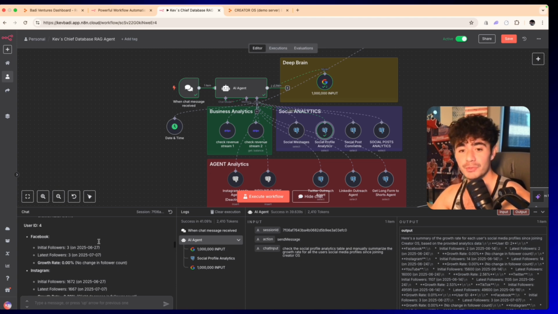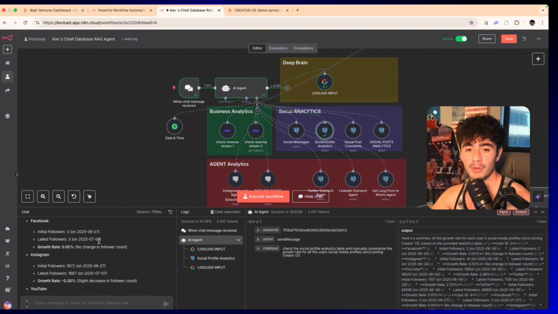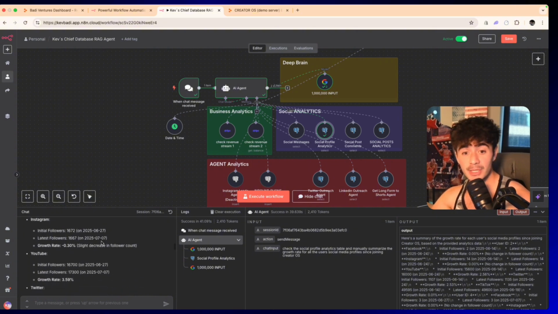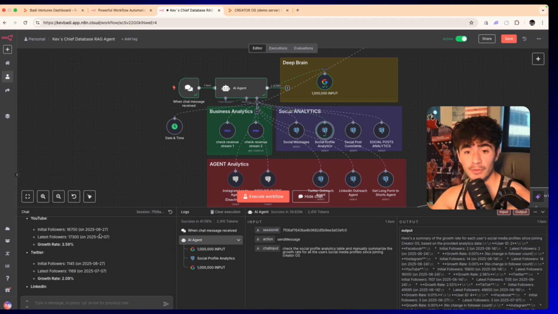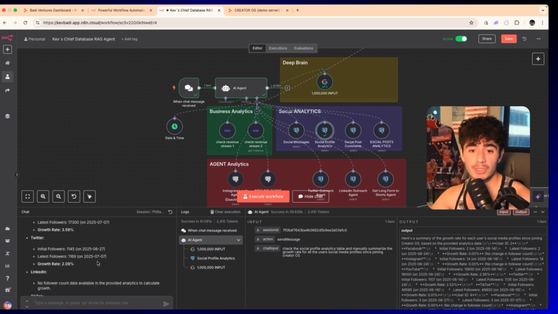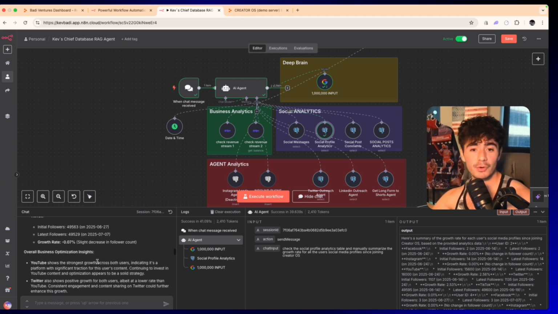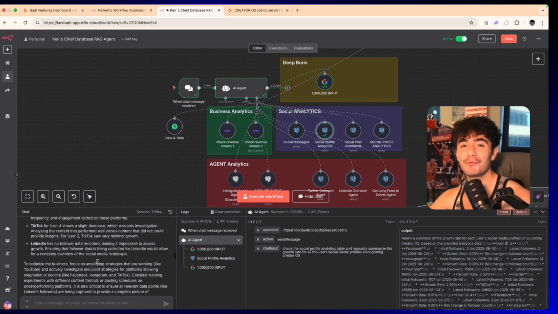And then another user. So now Facebook for user number 4. They didn't grow on Facebook. They actually decreased in Instagram. They grew 3.5% on YouTube over the past 10 days. And they grew 2% on Twitter over the past 10 days. And so this gives us an entire overview for them to see: since you joined our operating system, this is how much you grew. These are all the leads that came in, and this is what our human in the loops are doing to close deals for you.